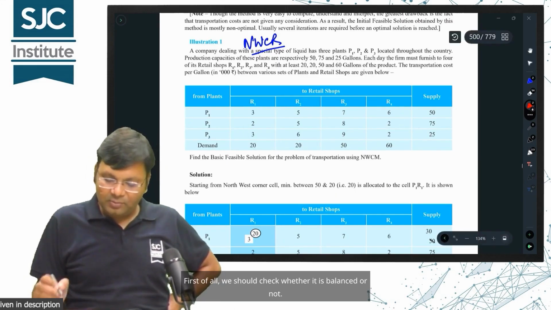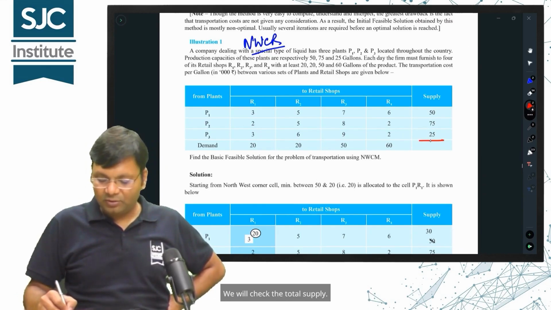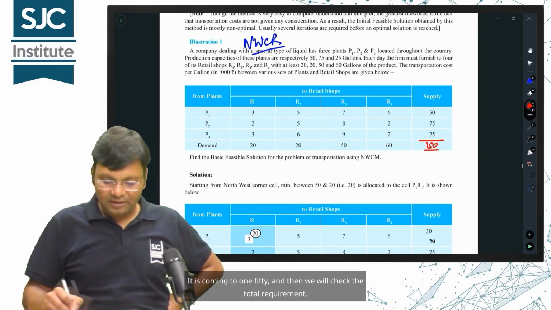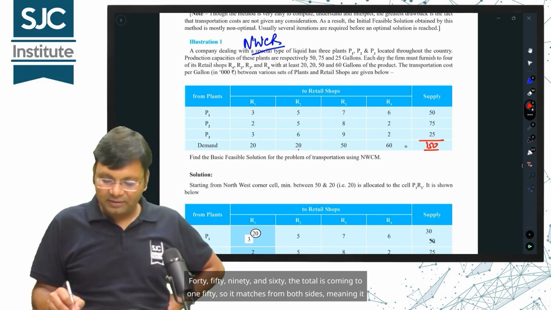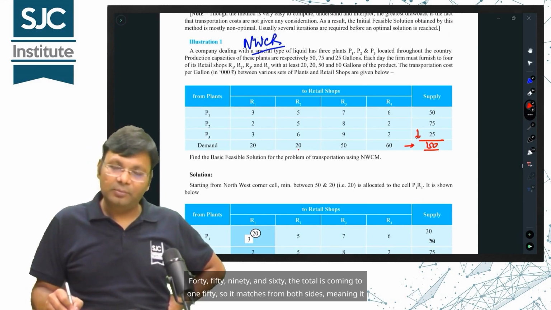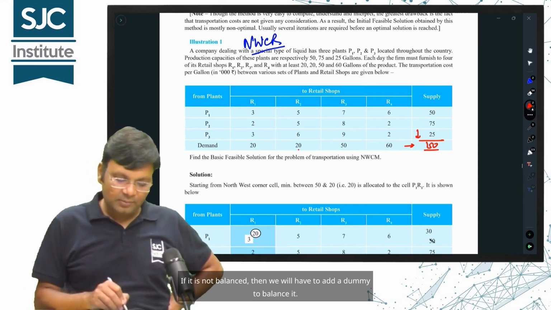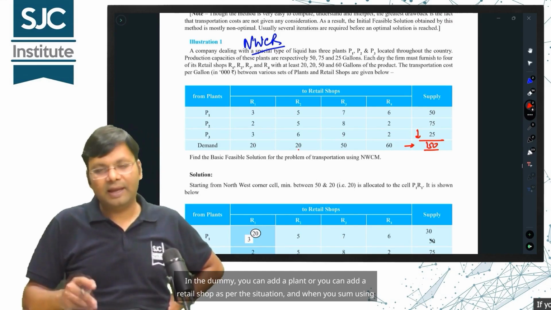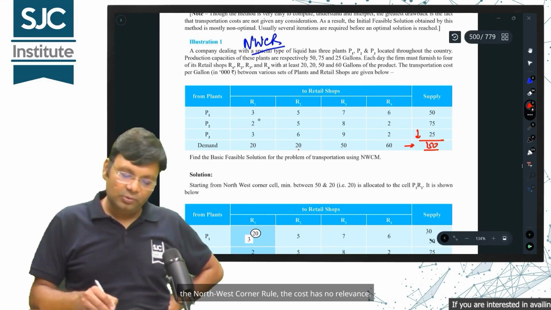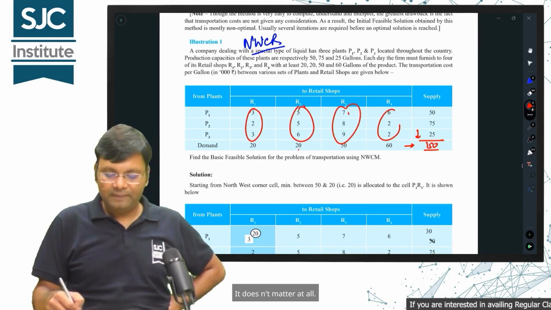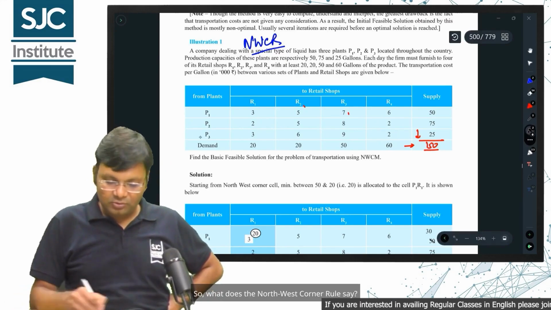First of all, we should check whether it is balanced or not. How do we check if it is balanced or not? We will check the total supply. It is coming to 150, and then we will check the total requirement. 40, 50, 90 and 60, the total is coming to 150, so it matches from both sides, meaning it is balanced. If it is not balanced, then we will have to add a dummy to balance it. In the dummy, you can add a plant or you can add a retail shop as per the situation, and when you solve using the northwest corner rule, the cost has no relevance. It doesn't matter at all. Just ignore it.